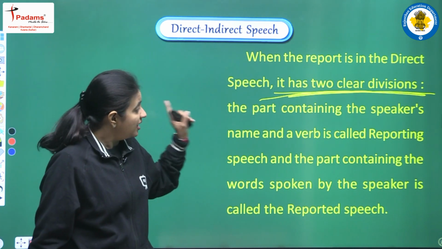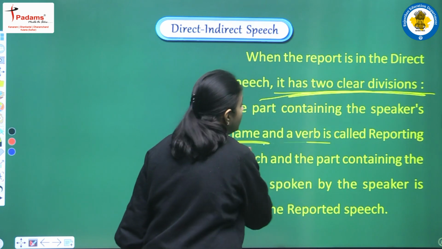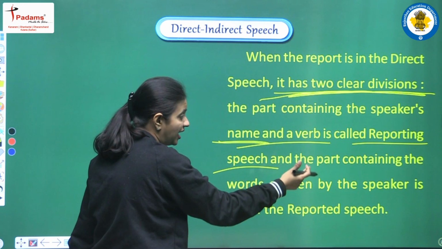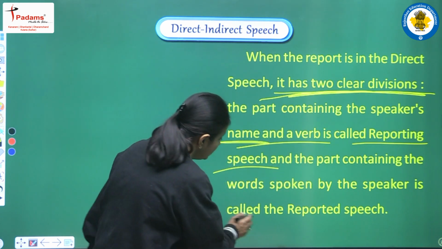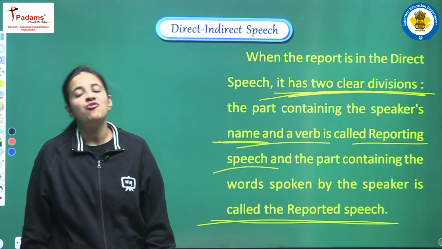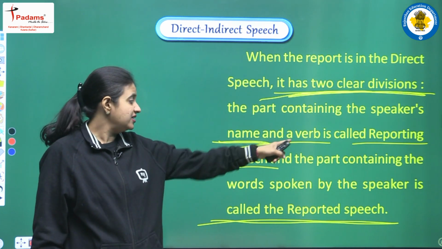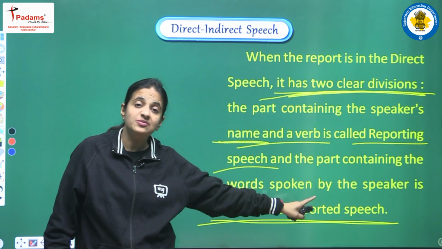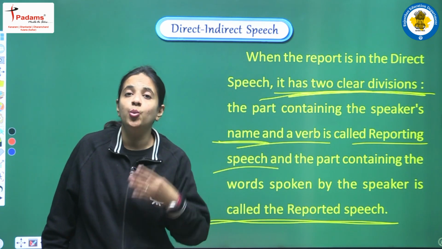The part containing the speaker's name and a verb is known as the reporting speech, and the part containing the words spoken by the speaker is called the reported speech. So what are the two parts? The first part is known as reporting speech and the second part is known as reported speech. And yes, reporting speech is also known as the reporting verb.